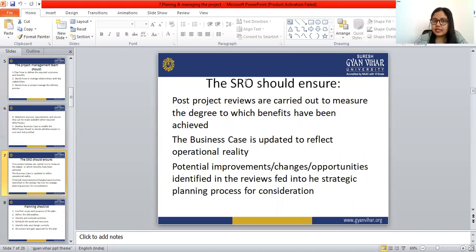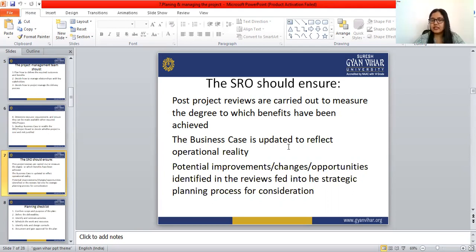And the SRO should ensure post project reviews are carried out to measure the degree to which benefits have been achieved. The reviews are carried out to measure the degree to which benefits have been achieved. The business case is updated to reflect operational reality.